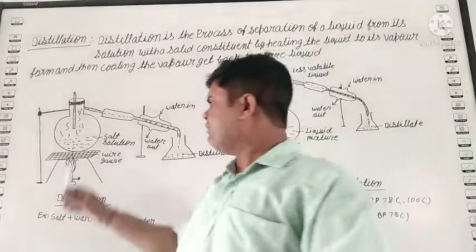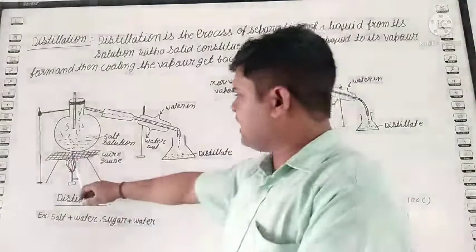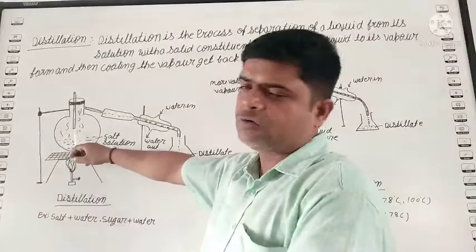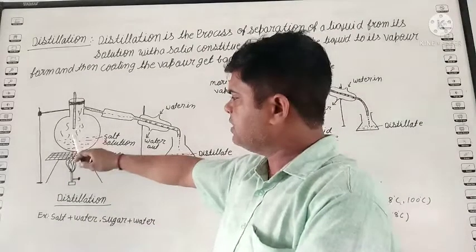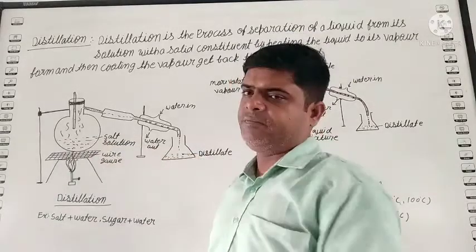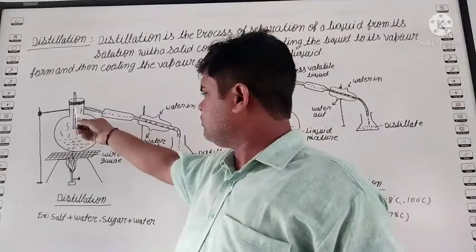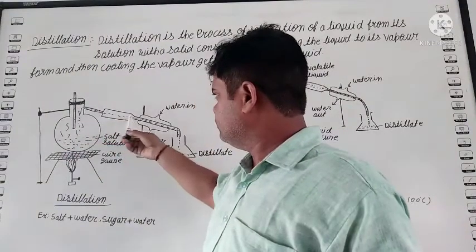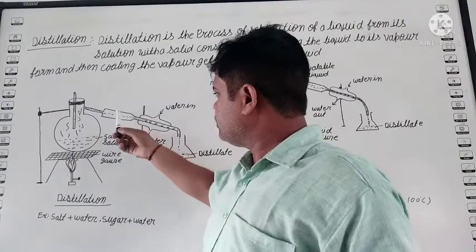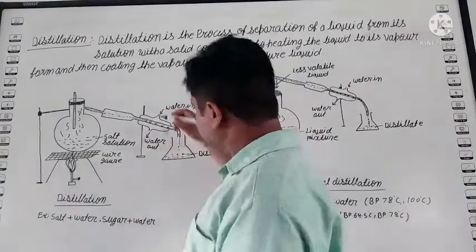After that, we start to heat the liquid. The liquid changes to vapor form. This vapor passes through the distillation tube. Students, see, here are two columns.